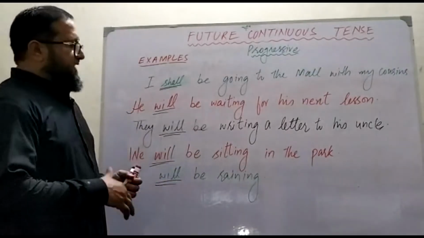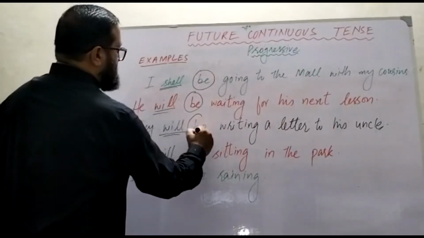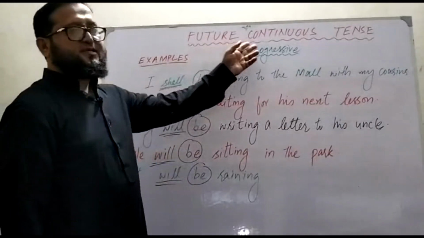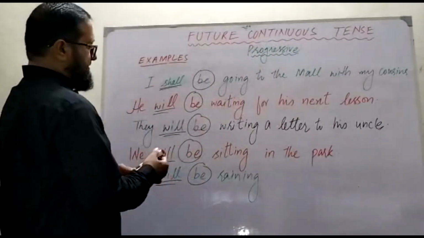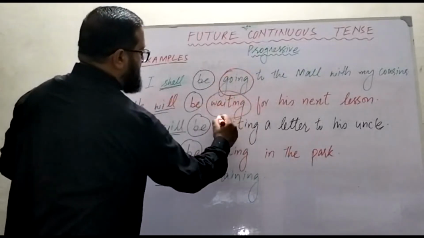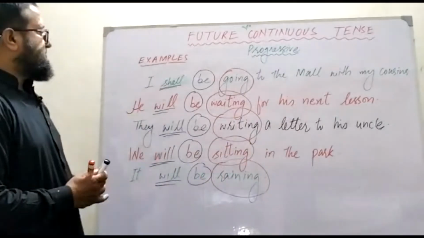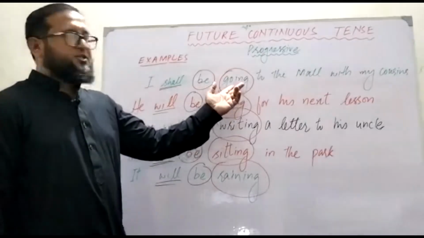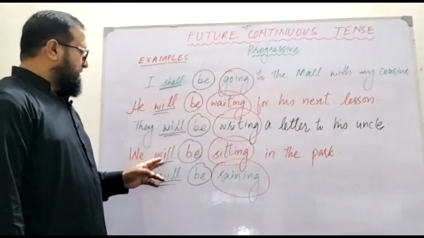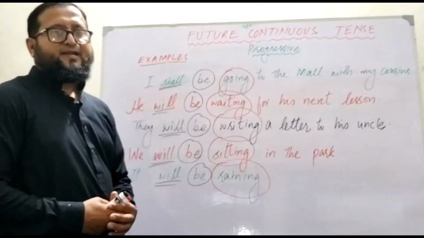Alright. So next thing you see, be is there. Be will remain there, be and be. Be is the important thing for future continuous tense. And again, you see present participle: writing, sitting, raining. So these things form future continuous tense. Will be going, will be waiting, will be writing, will be sitting, will be raining. This is so easy for your understanding.